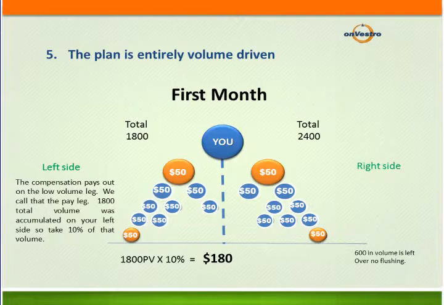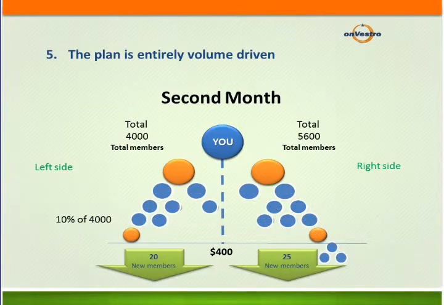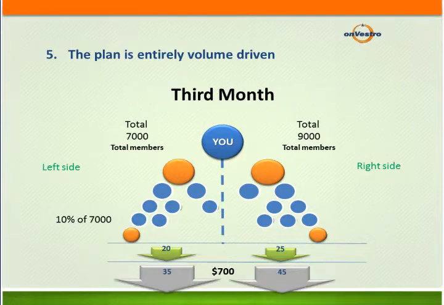But of course, that's not going to happen because folks are going to go out and create their team and build their team, and they're going to go out and get their 2, and it's going to keep on growing across the board, you see. Now, the next month, you have 4,000 in volume. That's 400 members. 20 members come in every single week and 25 on your right side. You can see where the momentum is starting to build. Now on your third month, you have 35 new members, 45 on your right side. That number, volume-wise, is 7,000 in total volume. Now you're making $700 in residual income.